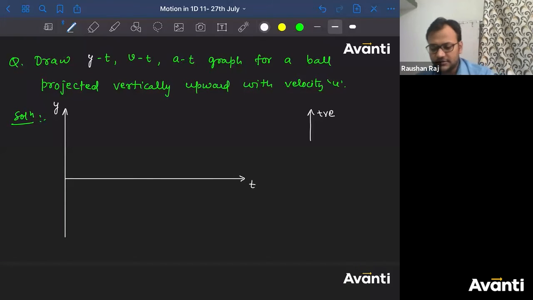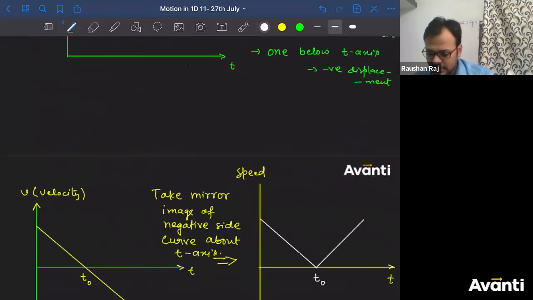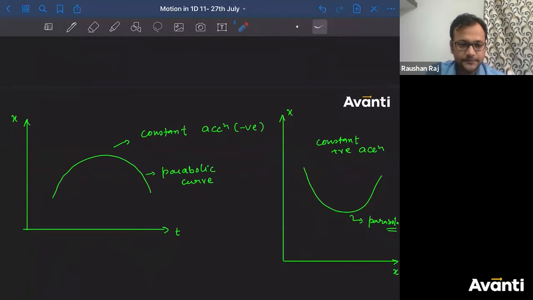So at the start of class, we discussed a graph, as you can see here. A parabolic curve concave down is the graph for constant negative acceleration. A parabolic curve concave up is the opposite. This is the concave part, this is the convex part.